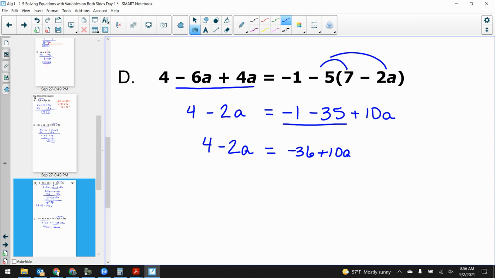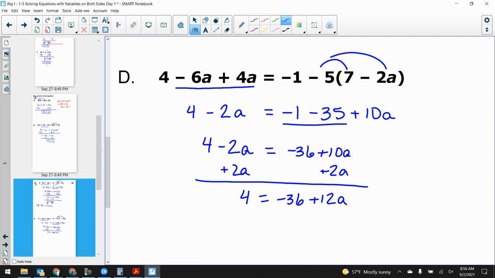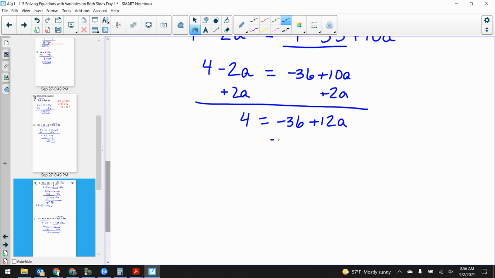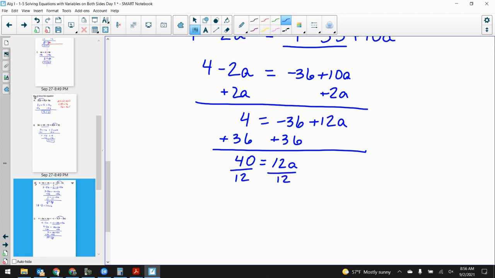And now I can get rid of the little guy. What's the little guy? The -2a. So I'm going to add the 2a over to the other side. So now that gets me a 4 is equal to -36 plus 12a. I add the 36 over to the left side. Simple two-step equation now. 36 plus 4 is 40. And now I divide by 12. I finish it off by dividing by 12.